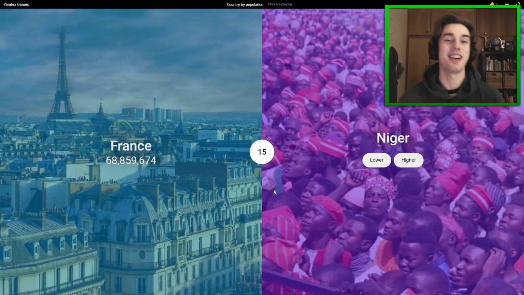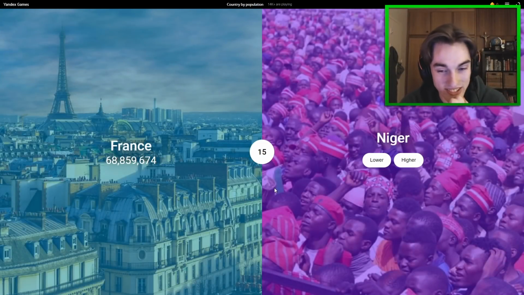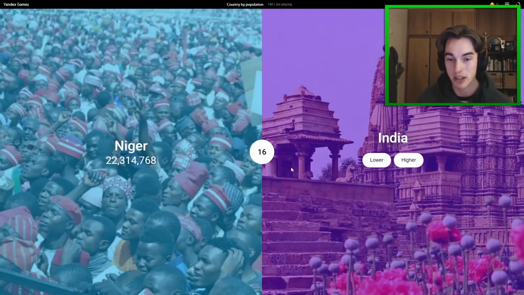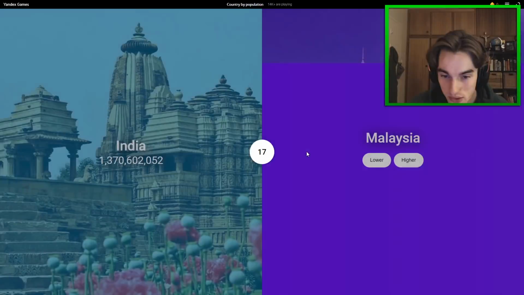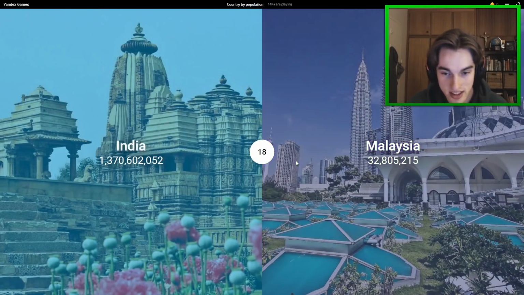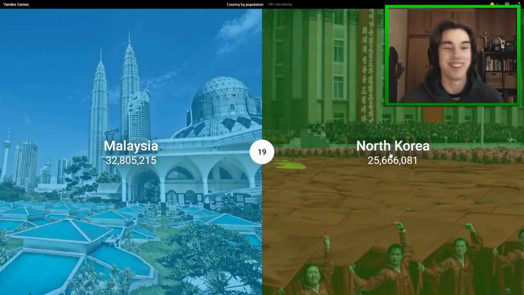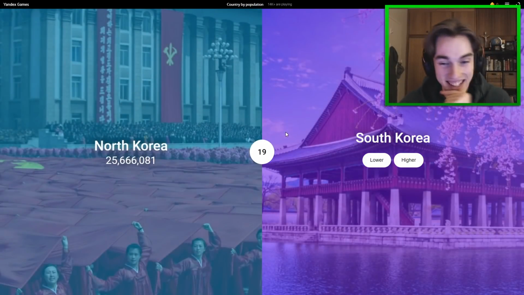Okay, so wow, I actually do know these quite a bit better than I thought. So Niger is definitely lower than France. It's in the desert, but still has 22 million people, one of the highest growth rates out of any country as far as I know. And India is higher. We know it has 1.3, almost 1.4 billion, and Malaysia is therefore lower. 30 million, interesting. So North Korea is about the same size as Australia, I think. So I think North Korea might have like 25 million people, so it should be lower. Yeah, 25 again, baby. You already know. I'm good at this. I guess we'll just go until we get it wrong or something.